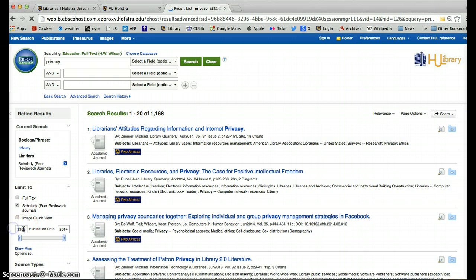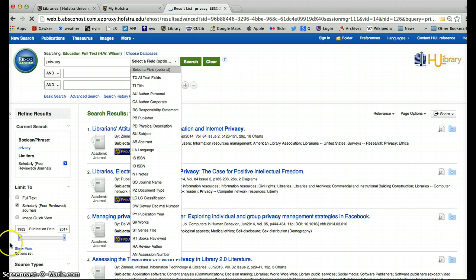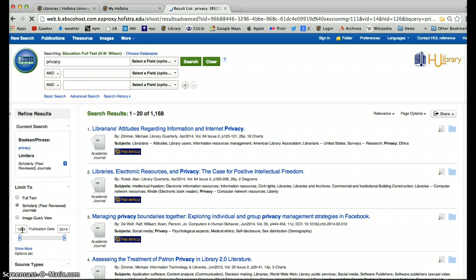And I tried to change this. Watch what happens. I want to search from 1954. Look what happens. It switches back to 1982, which tells us that this Education Full Text is really only cataloging things that were published after 1982. What you get in your search results will then only be limited to those years.